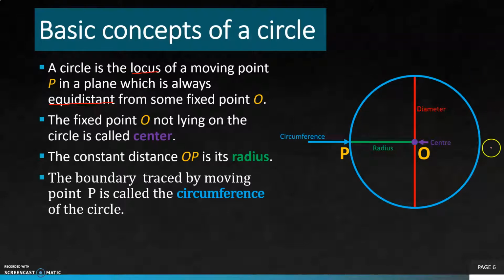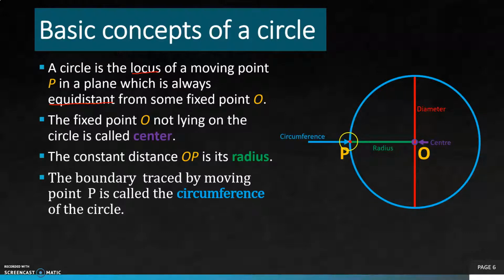Look at this picture. Here P is the moving point and O is the fixed point. When P moves around a circular track, it traces the boundary of the circle.